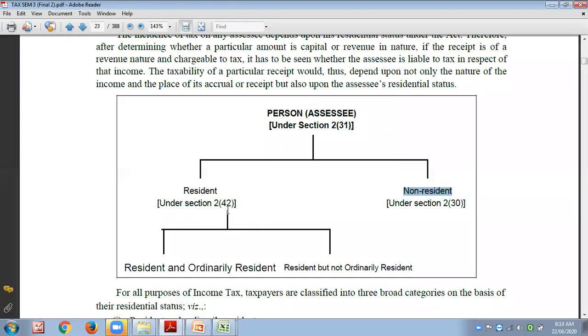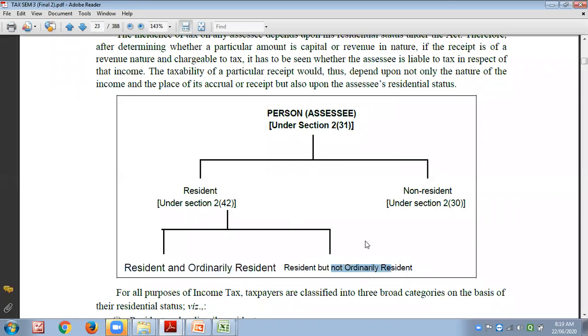Once you are resident, then again there is a sub-classification. Whether you are ordinary resident, or resident but not ordinary resident. Okay, so either you are resident or non-resident. If resident, then you could be ordinary or non-ordinary. Resident status will be decided under section 6 subsection 1 of Income Tax Act.